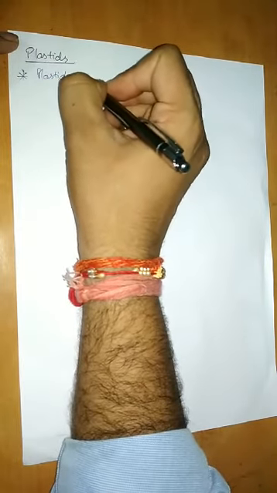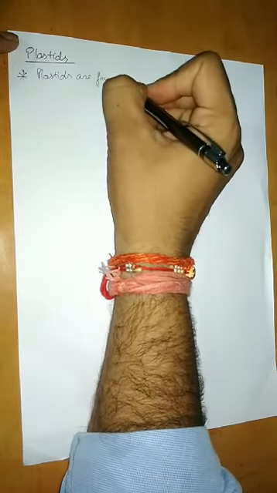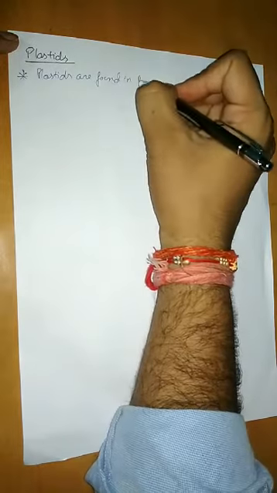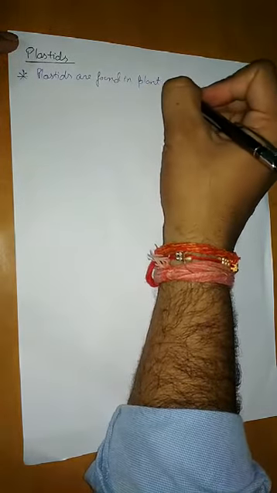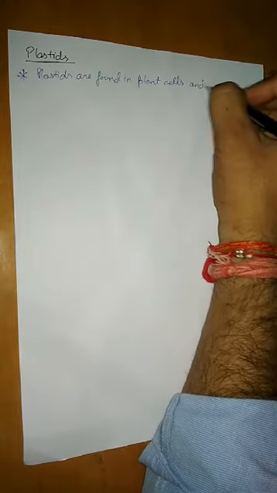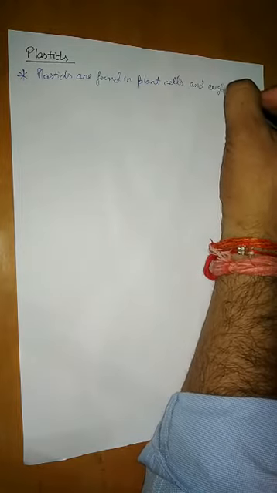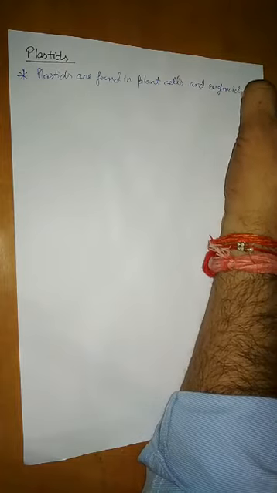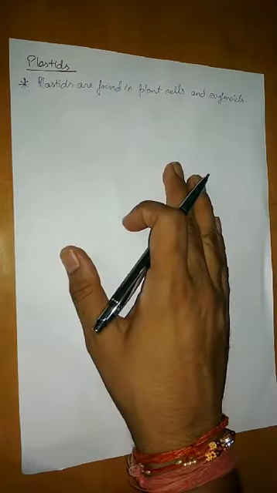Plastids are found in plant cells and euglenoids. Euglenoids, that example is euglena.